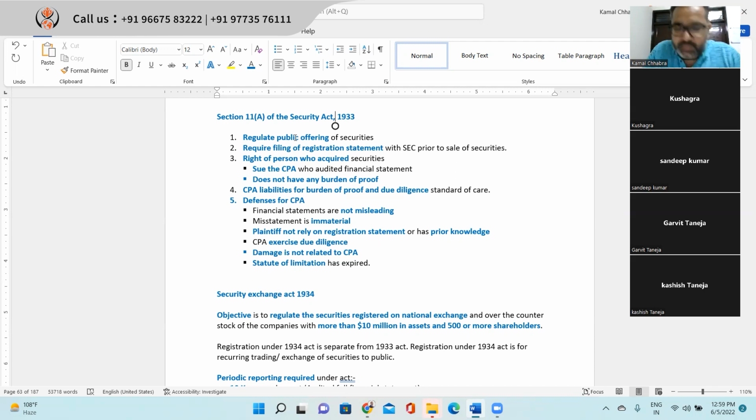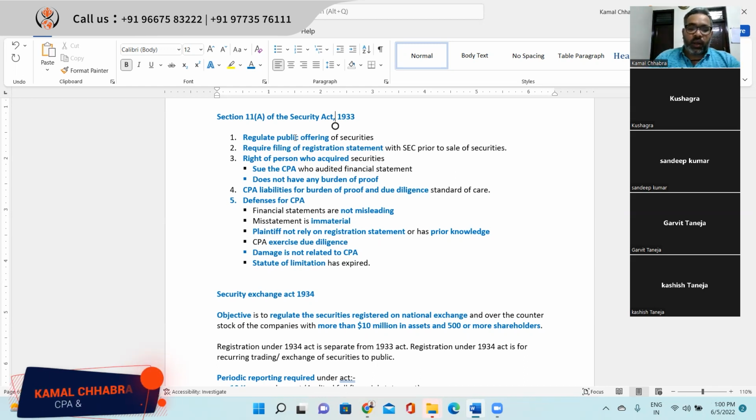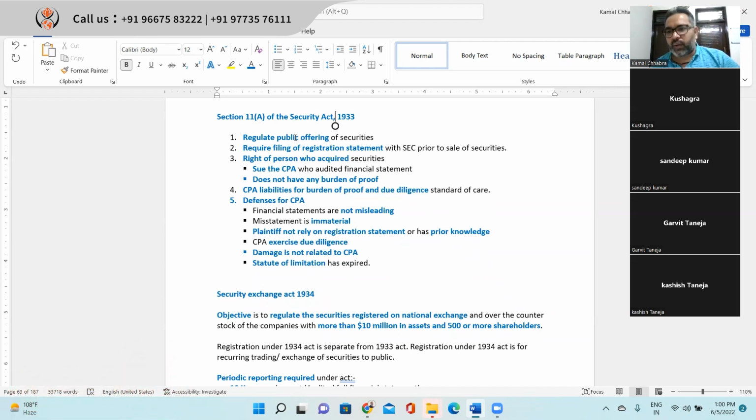Then you will get a notice from the AICPA, from the court, and from the SEC, and then you need to prove that the financial statement you have signed, to the best of your knowledge, you provided all due care, and you did the audit as per the respective auditing standard requirements. And if the court, SEC, or AICPA finds that you have done the due care and done everything as required by the auditing standards, then you should be fine. But if you have been negligent, then you will get a huge penalty.